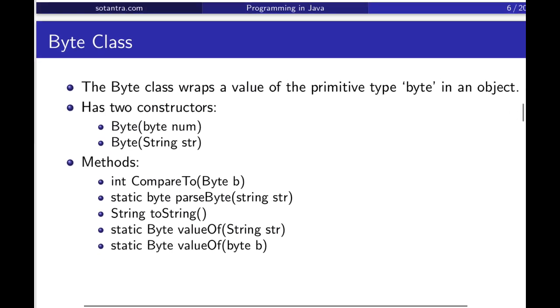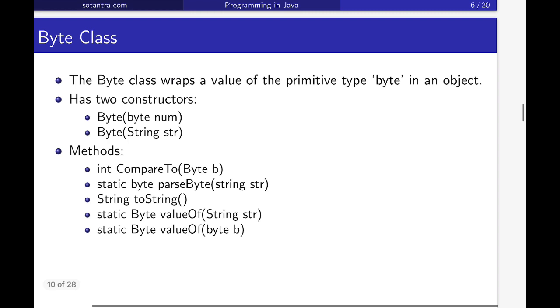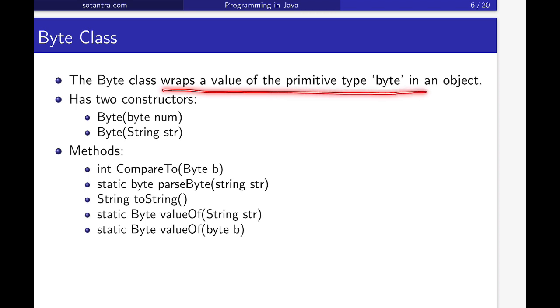Okay, so now the next one is the byte class. The byte class wraps a value of the primitive type byte in an object, or you can say this byte class converts one primitive type byte to an object, and it has two constructors. One is byte number, another one is byte string str.